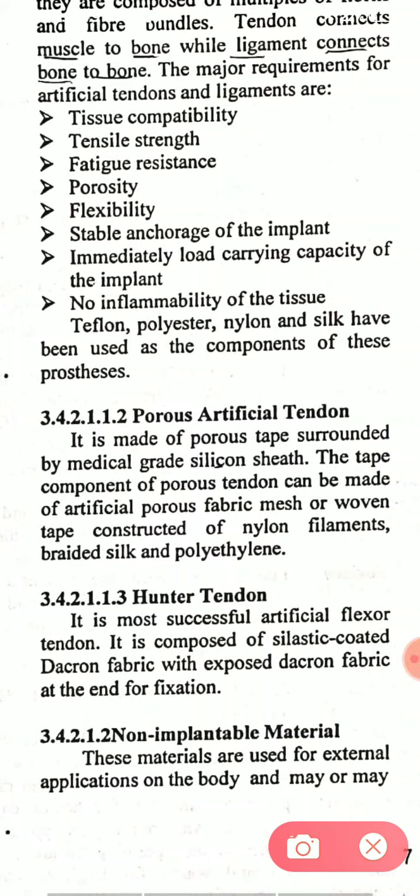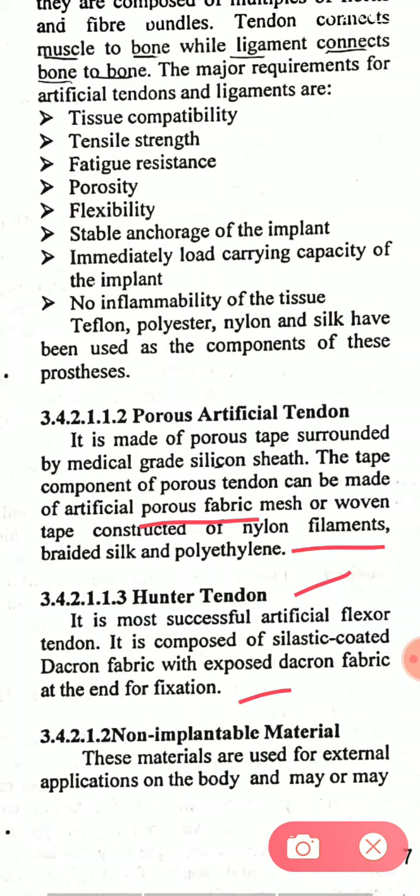Porous artificial tendon. It is made of porous tape surrounded by medical grade silicon sheath. The tape component of porous tendon can be made of artificial porous fabric mesh or woven tape constructed of nylon filaments, braided silk, and polyethylene. Then Hunter tendon. It is the most successful artificial flexor tendon. It is composed of celastic coated Dacron fabric with exposed Dacron fabric at the end for fixation.